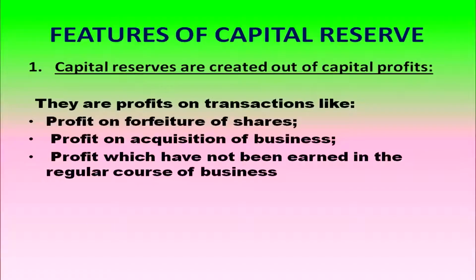Capital profits are seen on transactions like profit on forfeiture of shares, profit on acquisition of a business, profit which have not been earned in the regular course of business.